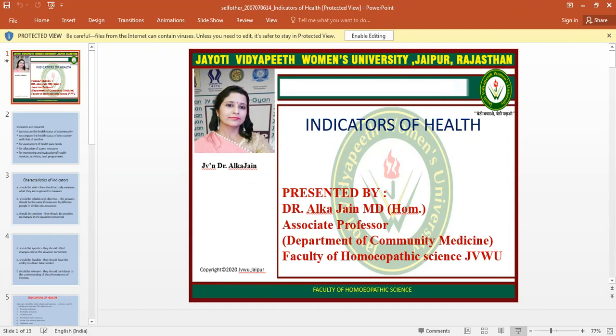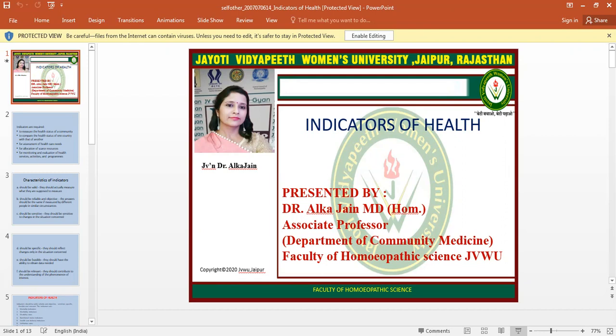Indicators means those that indicate the status of health of a community. By measuring these indicators, we can state the health status of a community. By measuring the health status, we can compare one community with another, and one country with another.